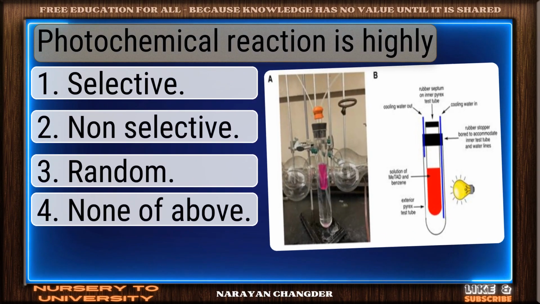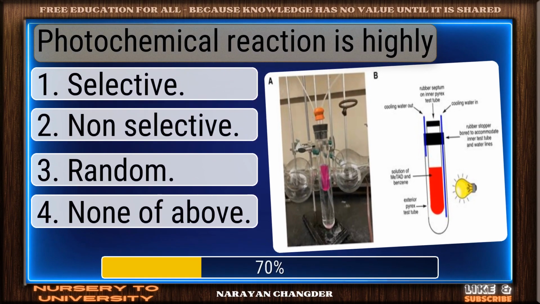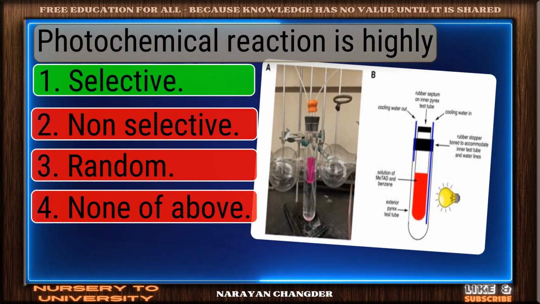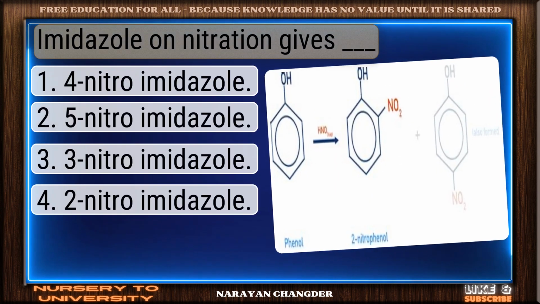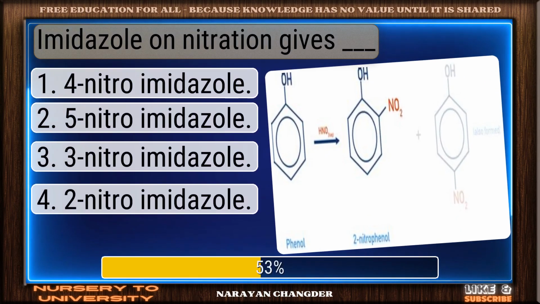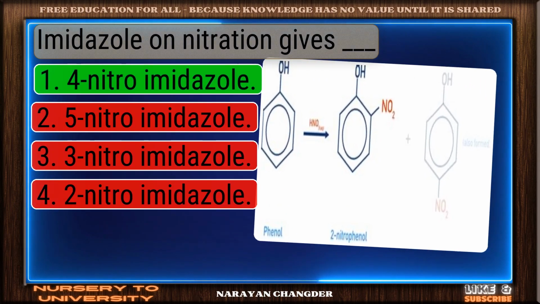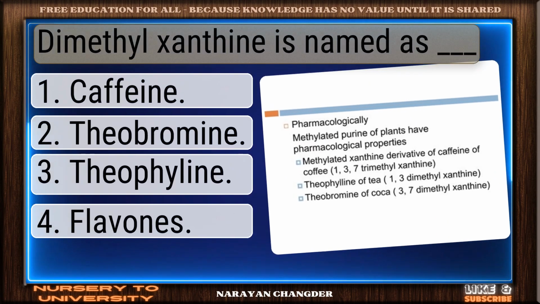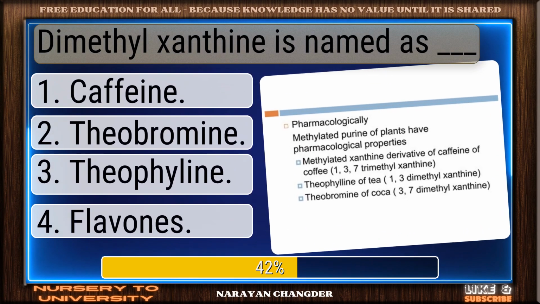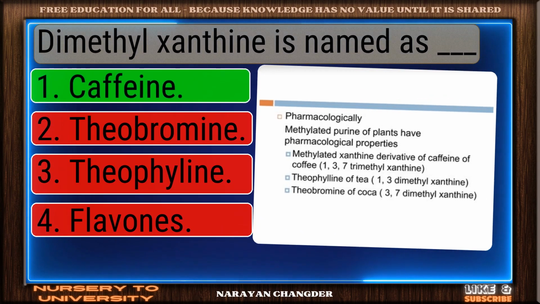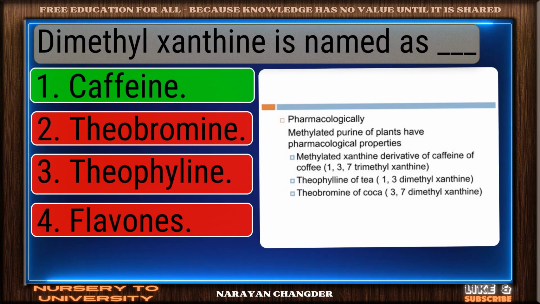Photochemical reaction is highly. Solid response. Selective is a valid choice. Imidazole on nitration gives dash. Smart move. 4-nitroimidazole is an accurate answer. Dimethylxanthine is named as dash. Exactly. Caffeine makes sense and it is the right choice.